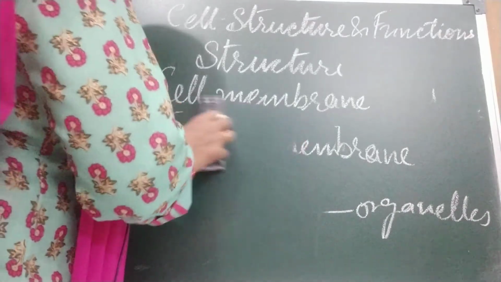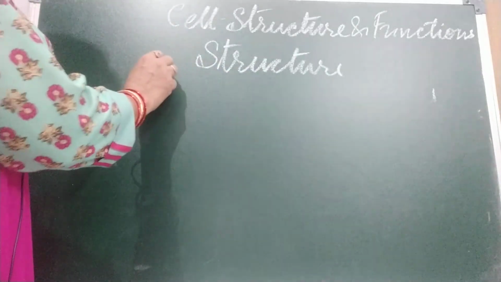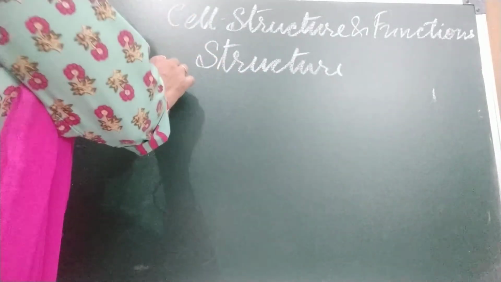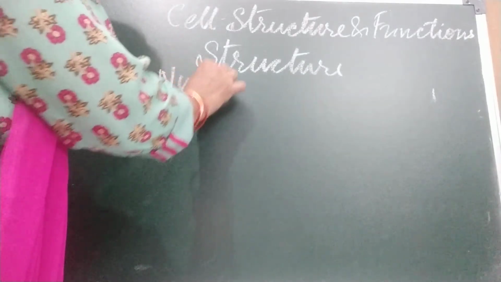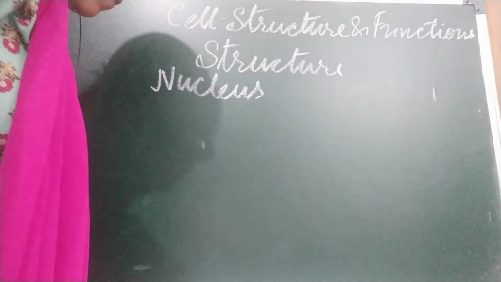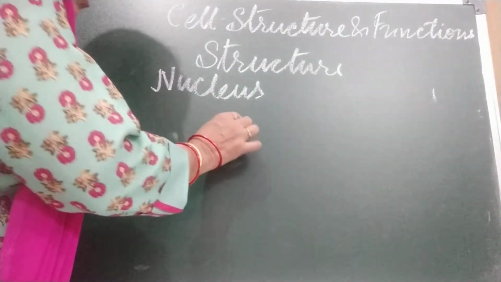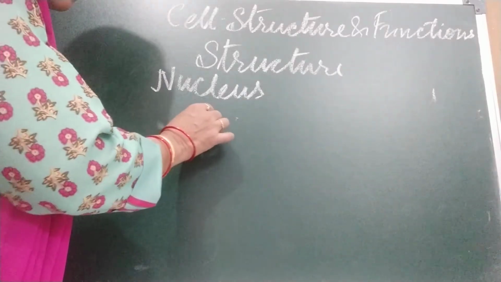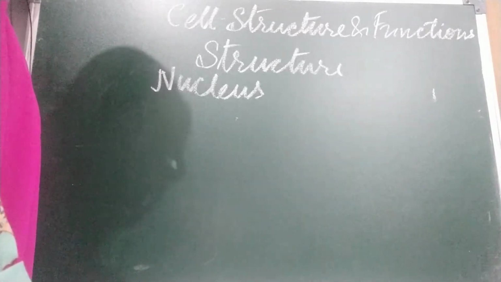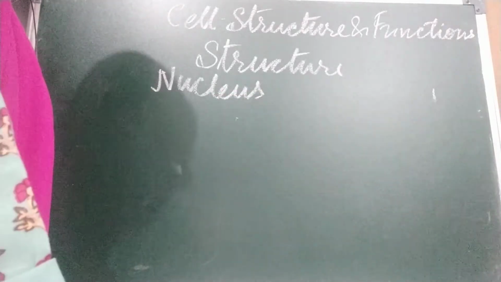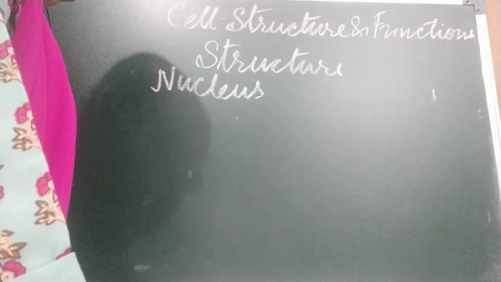Now next we are going to discuss the nucleus. The third common structure is what? Nucleus. This is a small spherical body in the center of an animal cell. When we observe an animal cell, it is in the center, but in a plant cell it is shifted due to the vacuole. The nucleus is a spherical body.